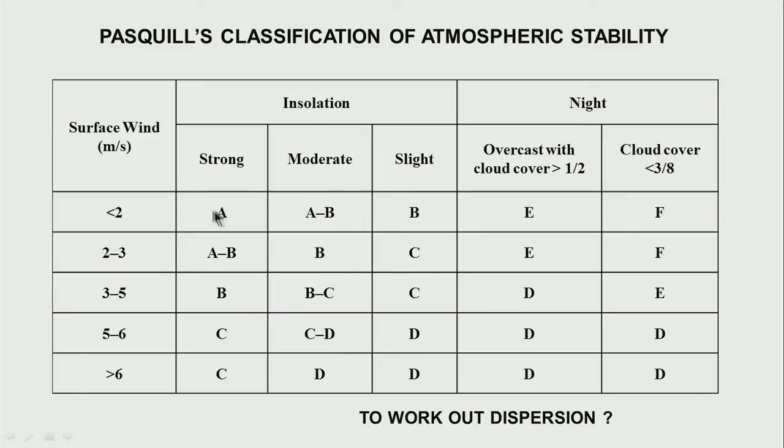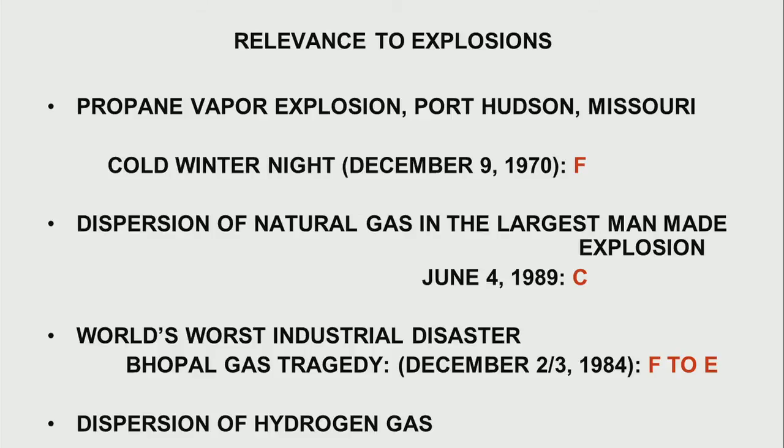Using this classification between A and F and the border zones A-B, B-C, I want to work out what is the type of dispersion we get in practice. I think we want to find out how an explosive gas disperses, and that is what we do in today's class. What we have done is, we now know how to represent the stability of the atmosphere as being highly unstable or highly stable, and what are the different categories of the stable and unstable atmospheres. When we apply it, people keep asking, what is the relevance to explosions of this atmospheric stability? Let us take one or two examples.